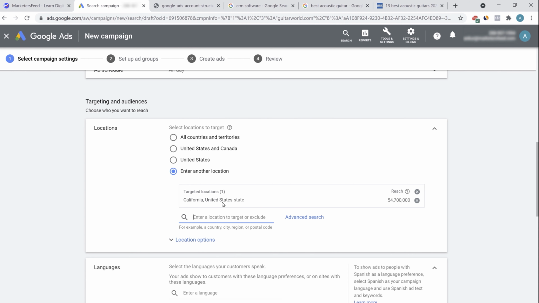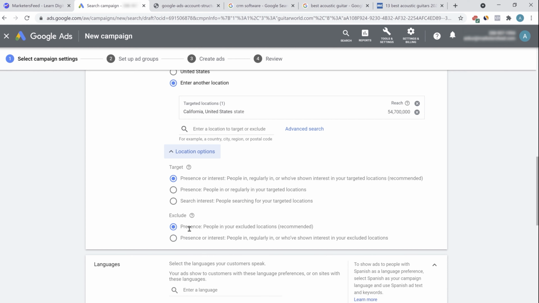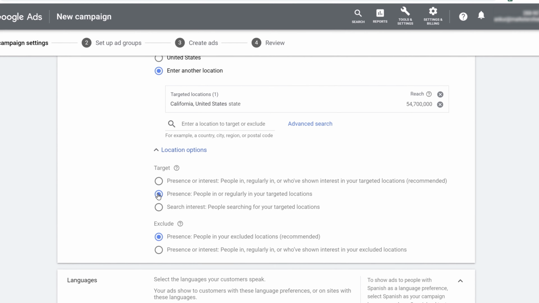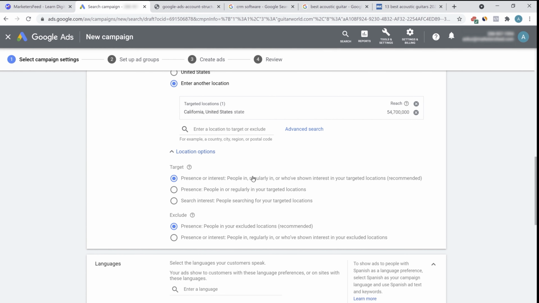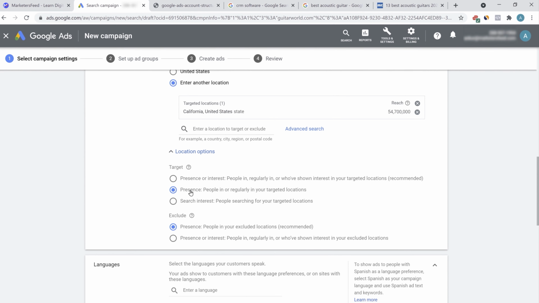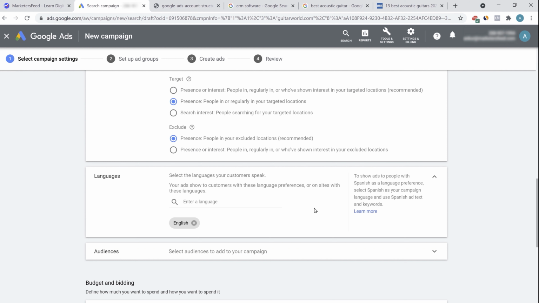This is another important option, the location option. I usually recommend clicking on presence, so that the people who are actually present in the country are the people who are shown ads. If you select presence or interest, then people who have an interest in a particular region like California, even those people will be shown ads. But if you want only the people who are living in that particular region to be shown ads, then you select presence. Exclude is pretty self-explanatory, people in the excluded location.